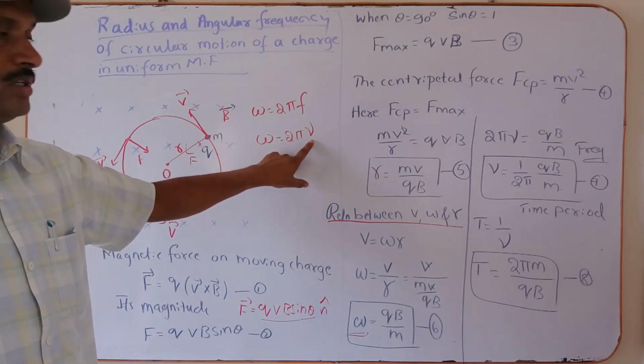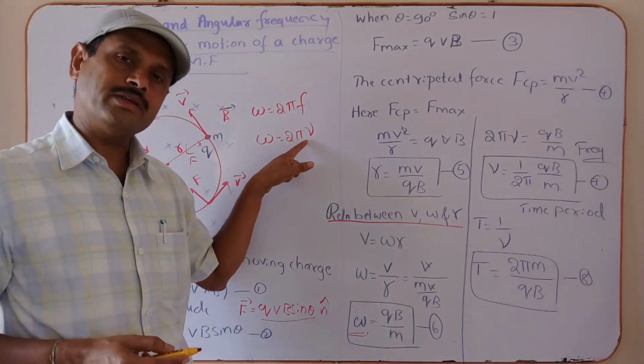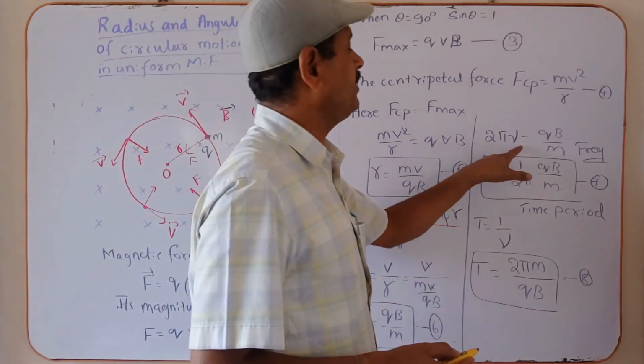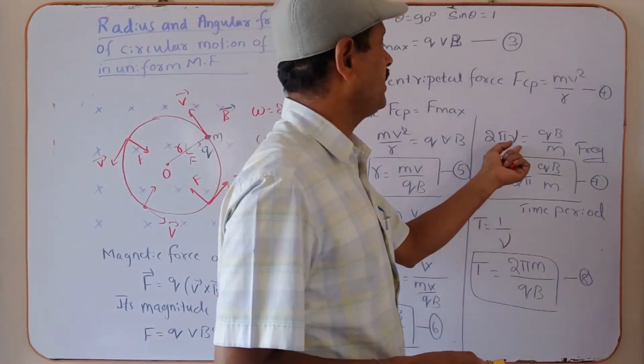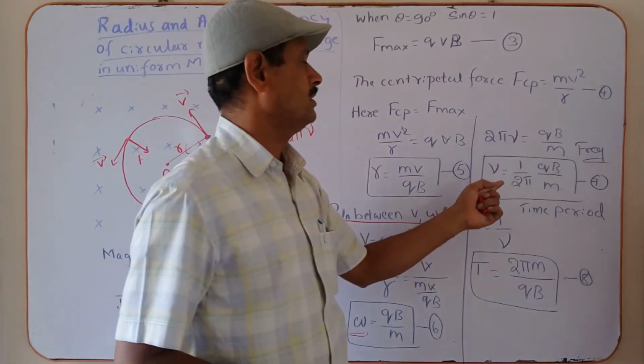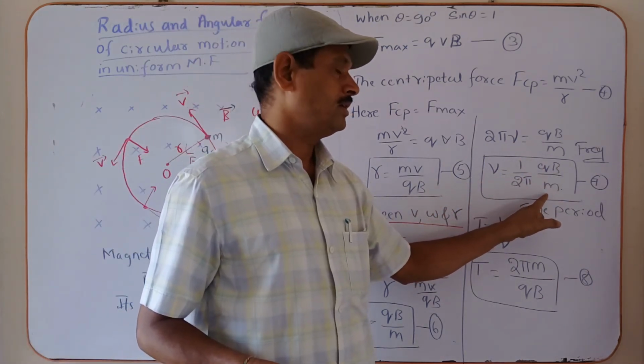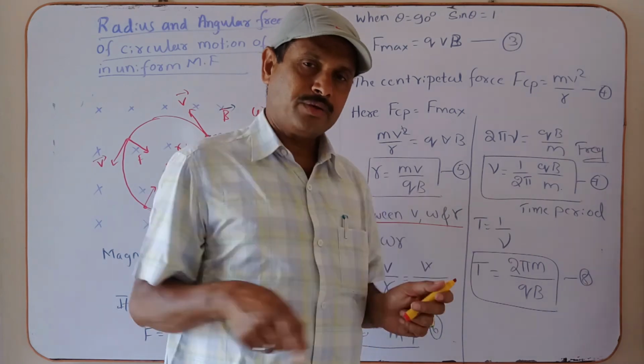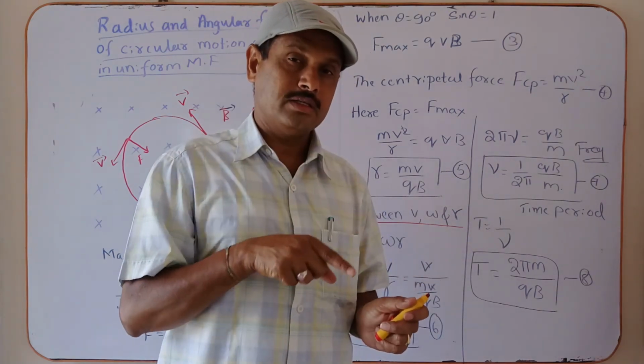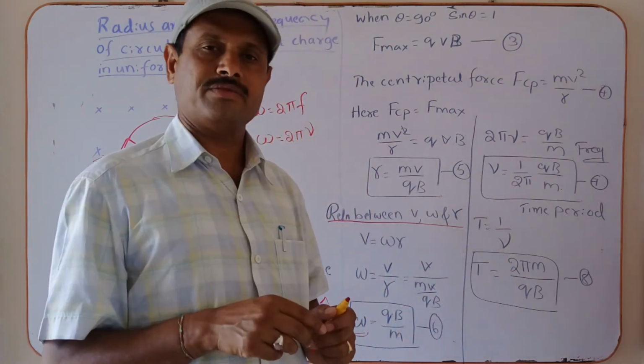Instead of f, we write nu for frequency. Therefore 2πν is equal to qB/m. Therefore nu is equal to 1/2π times qB/m. It is the expression for the frequency of revolution of the charged particle in the uniform magnetic field.